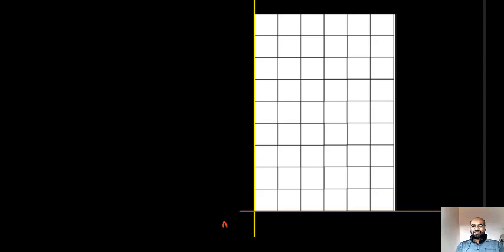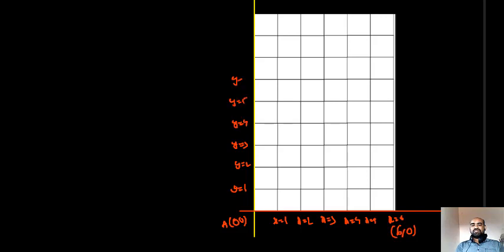I can say this is A, 0, 0. This is x equal to 1, x equal to 2, x equal to 3, x equal to 4, x equal to 5, x equal to 6 line. This is 6, 0. This is y equal to 1, y equal to 2, y equal to 3, y equal to 4, y equal to 5, y equal to 6, y equal to 7, y equal to 8, y equal to 9. This point is 6, 9, and this point is 0, 9.